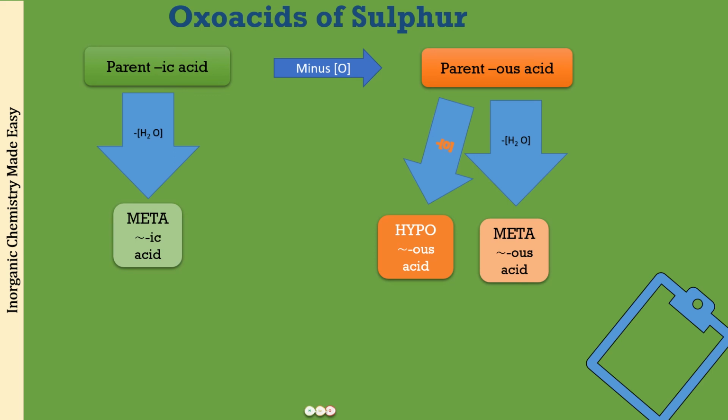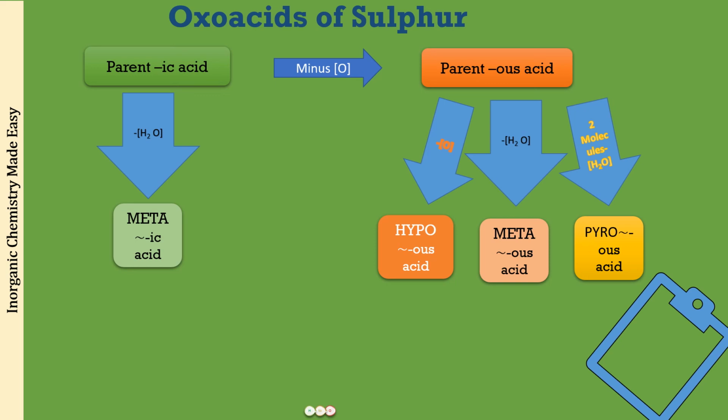Then from the parent -ous acid, if you multiply this by 2, that means you take 2 molecules of the parent -ous acid and from that you remove one water molecule, what you will get is a pyro-ous acid. Remember, pyro refers to heating, and when you heat these 2 molecules of the -ous acid, a water molecule is going to go out.